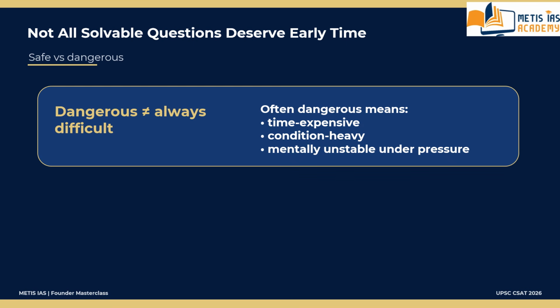Now let us discuss something very important. Not all solvable questions deserve early time. This is one of the biggest CSAT mistakes. That is part number 4, safe versus dangerous questions. Many aspirants think, if I can solve it, I should solve it now.